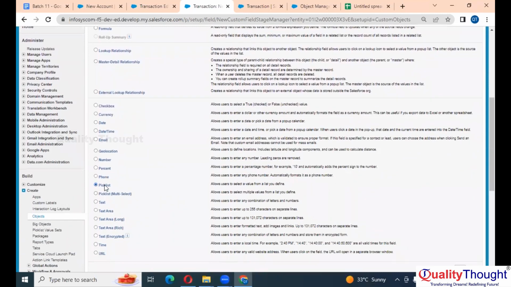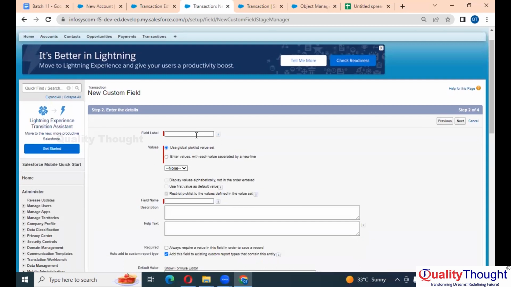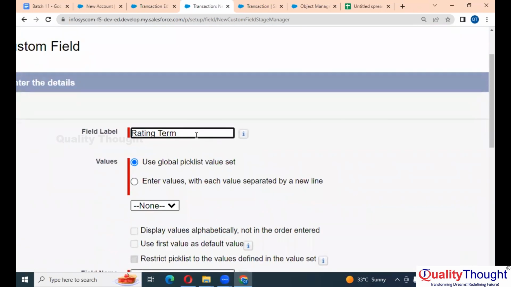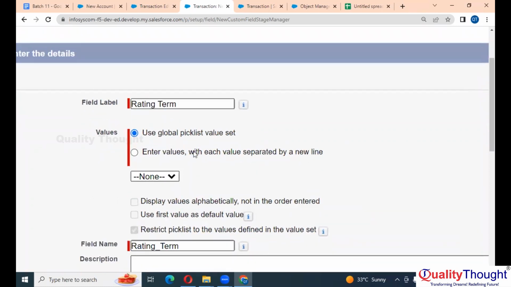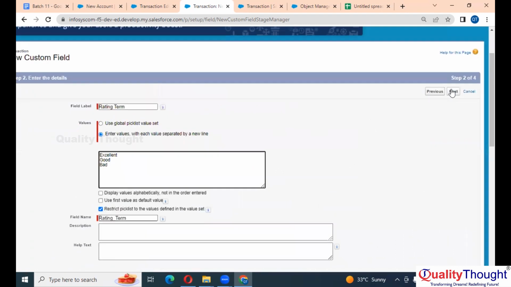Let me have a pick list. Okay. Now, rating term. Let's say rating term is... I cannot use rating again. You know why? We have already seen that, right? Here, let's say good, excellent. Okay. Good, bad.